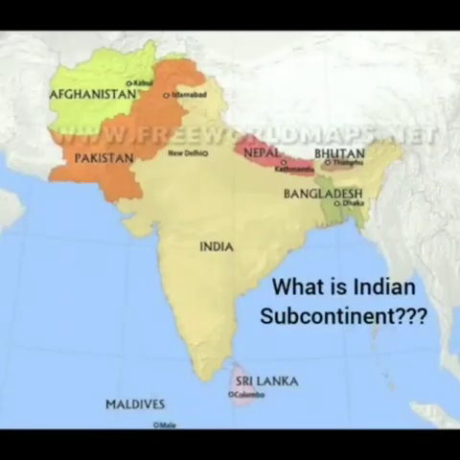The Indian subcontinent includes the land covered by the countries of South Asia like India, Pakistan, Bangladesh, Nepal, Bhutan, Sri Lanka, etc. It is termed as a subcontinent because although it is smaller than a continent, it is very large and is separated from the rest of Asia by seas, hills and mountains.